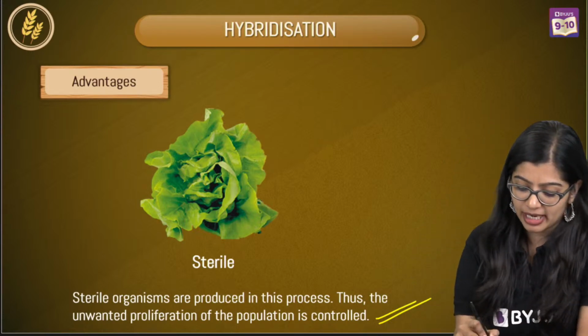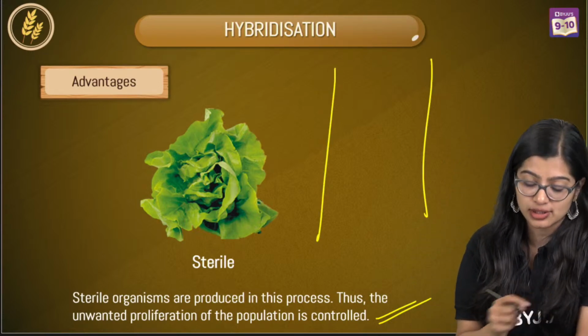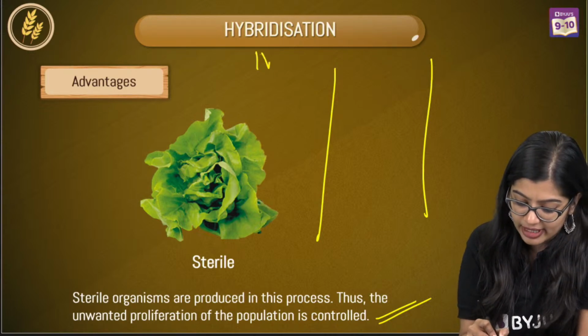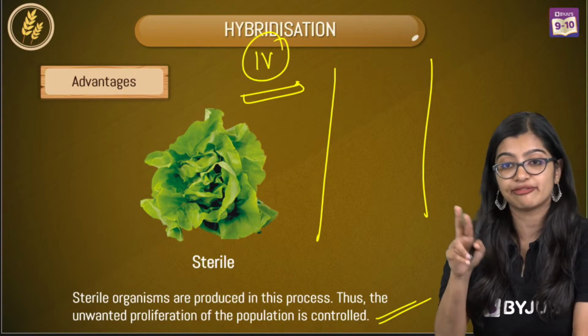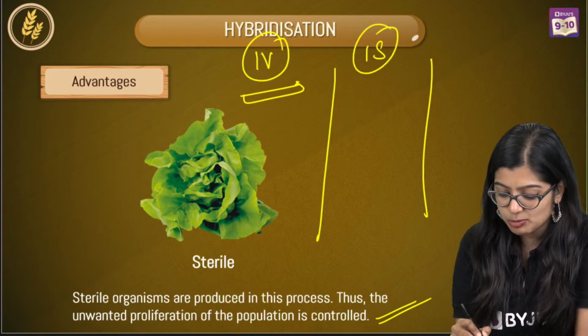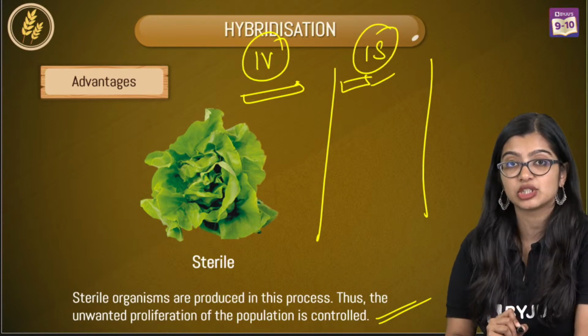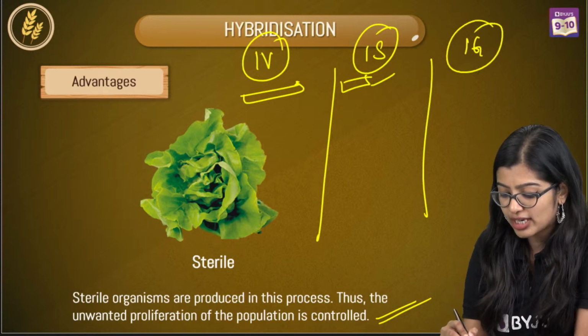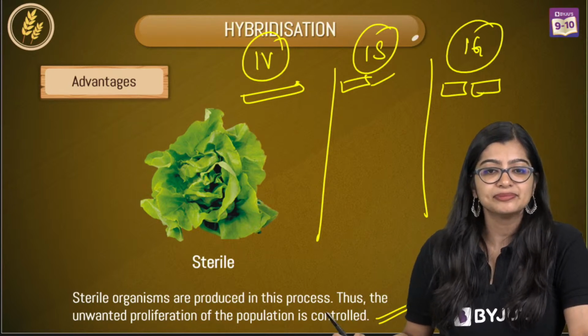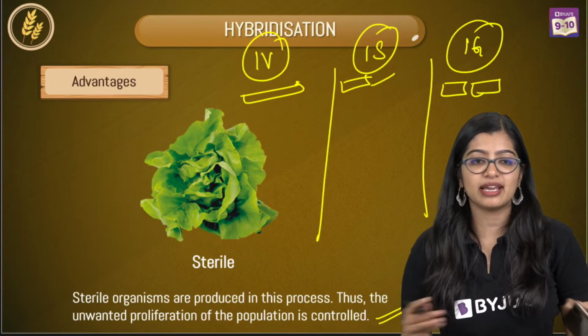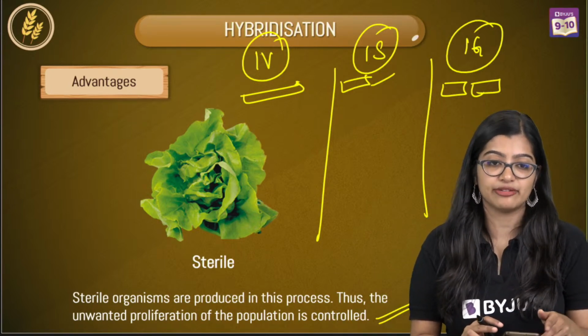What is the difference between all three? The kind of crosses you take. In inter-variety, it is same genus and species, different variety. In interspecific, same genus but different species. And in intergeneric, both genus and species are different. Are we clear, everybody? Varshita, I have explained the difference as well.